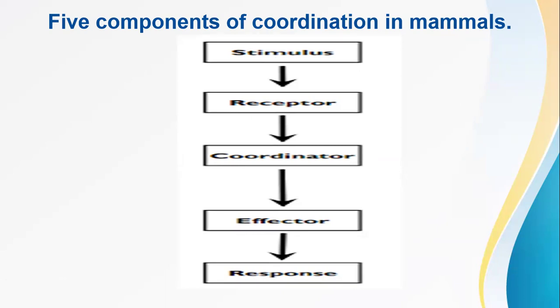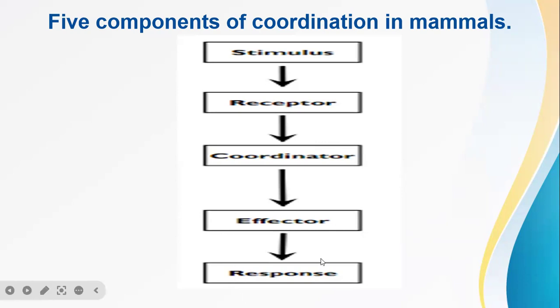The receptor is the part of an organism that detects the stimulus. The coordinator is the controller that receives the stimulus and acts on it. The effector is the organ that receives information from the coordinator on how to respond to the stimulus.